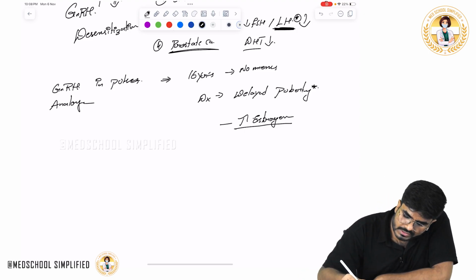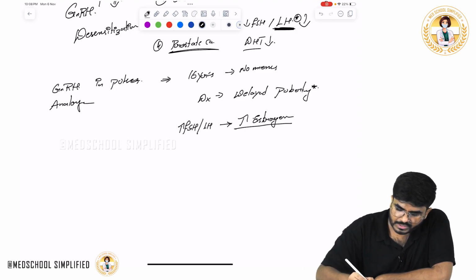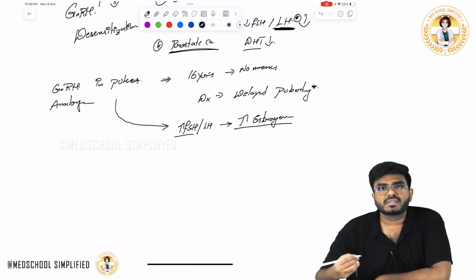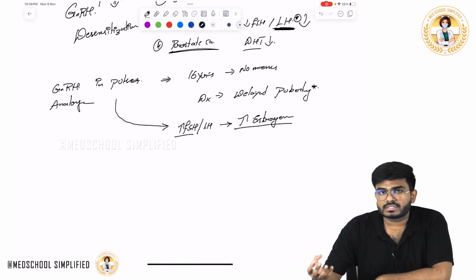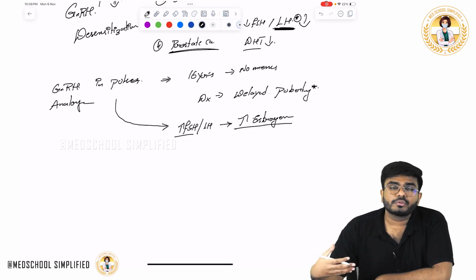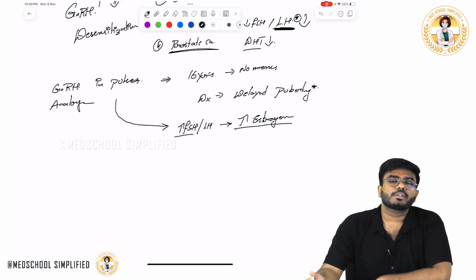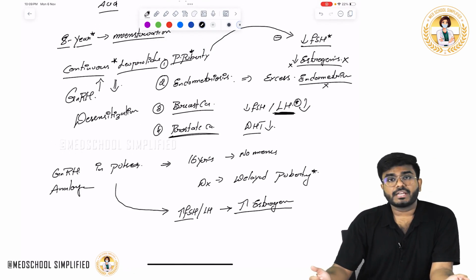Okay, so if you want to increase the estrogens, what you should do? You have to increase the FSH mainly. So how can you increase the FSH? By giving pulsatile doses. The increase in the follicle-stimulating hormone is going to stimulate the ovarian follicles. So the stimulated follicles will grow, they will produce estrogen, estrogen causes the breast development, estrogen causes the endometrial proliferation, you know the thing. Okay, now she is entering into the menarche. So that's one place where you can use pulsatile doses.